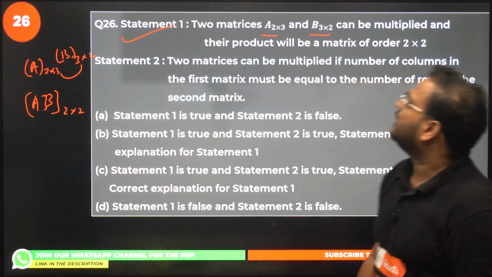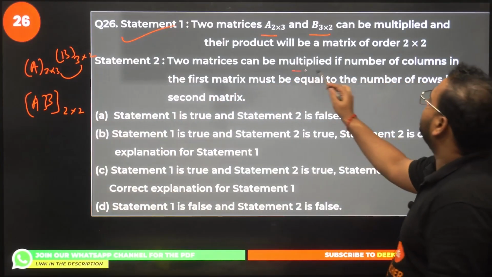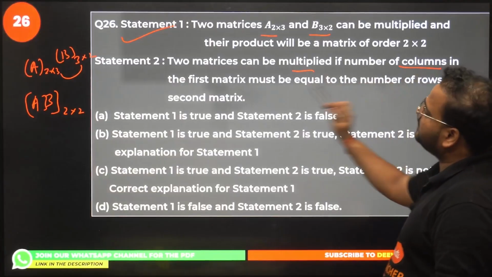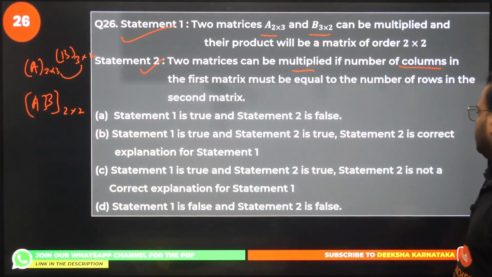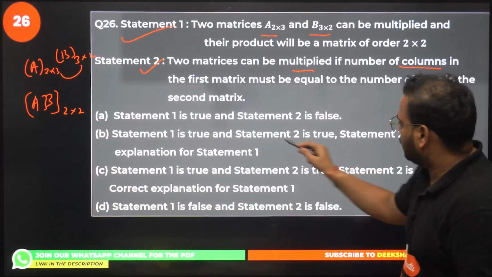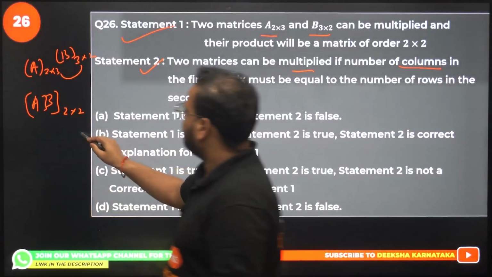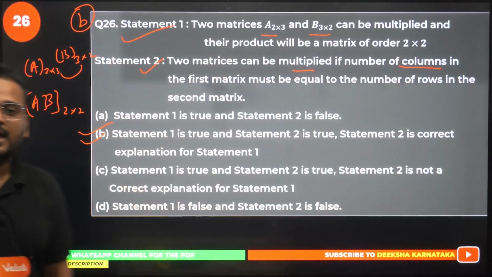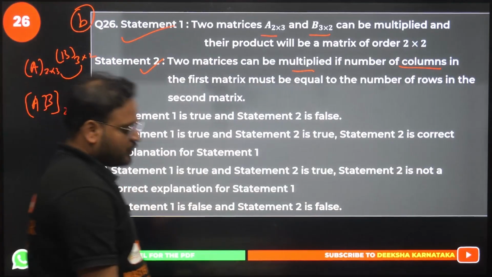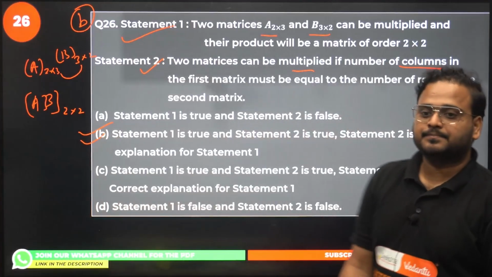Statement number 2, you check. Two matrices can be multiplied if the number of columns in the first matrix equals the number of rows in the second, same thing I said right now. So both of these are true and this explains it as well. Option B is correct. Have a look. Clear? Question number 26 is clear. Done.